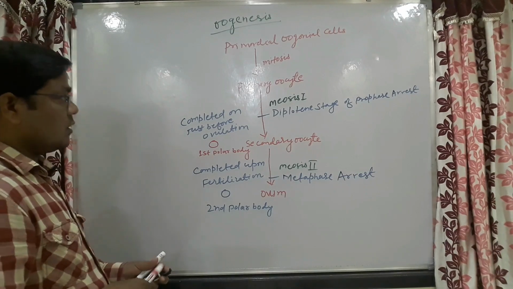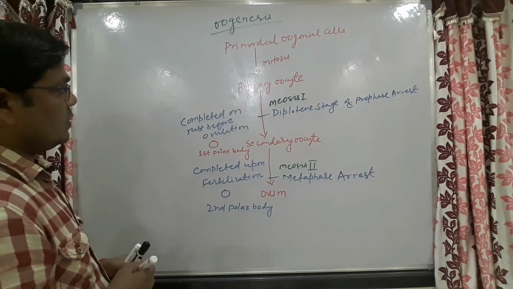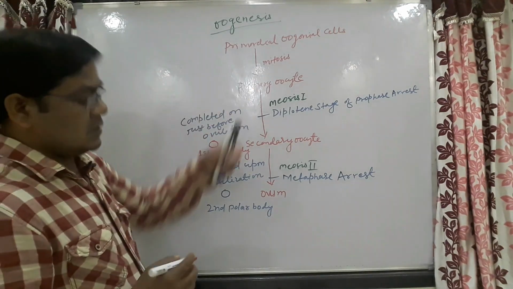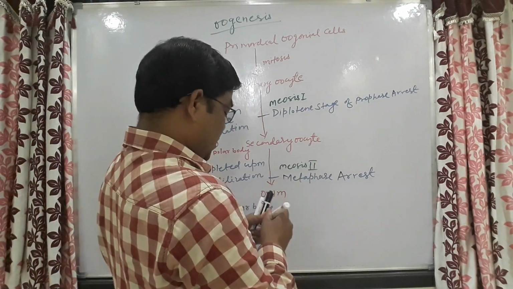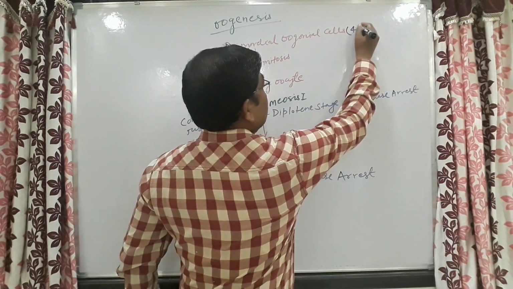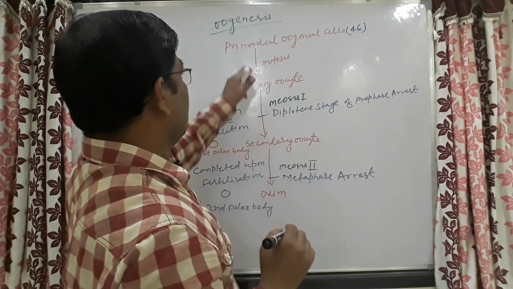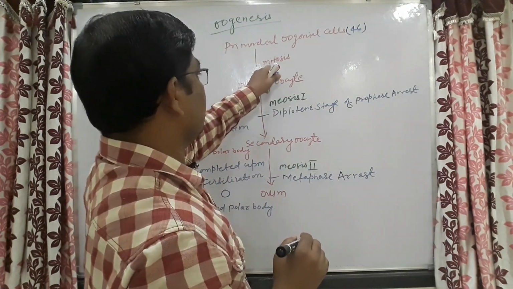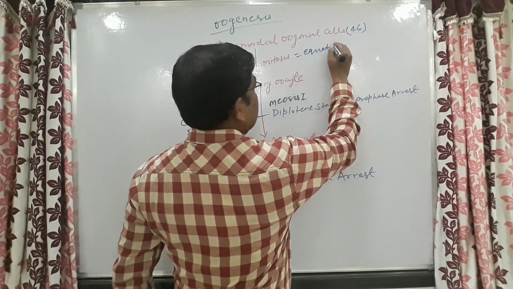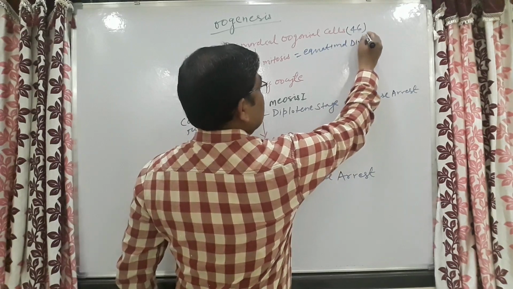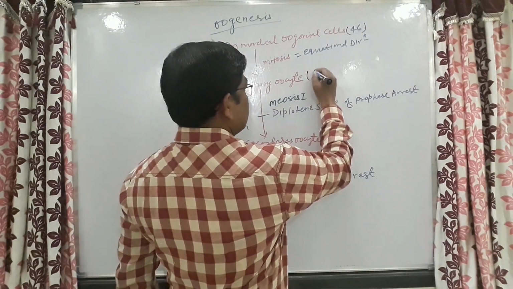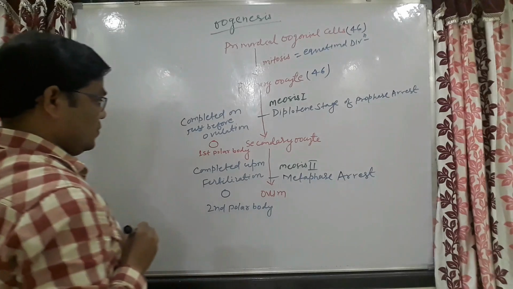Now come to the chromosome number. The primordial oogonial cells have a chromosome number of 46. As mitosis is an equational division, the chromosome number here will also be 46.